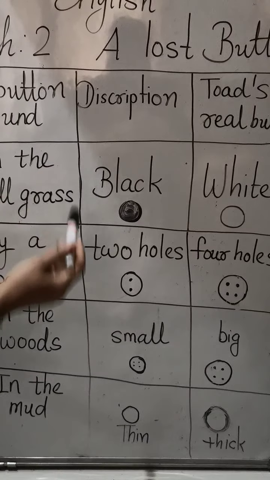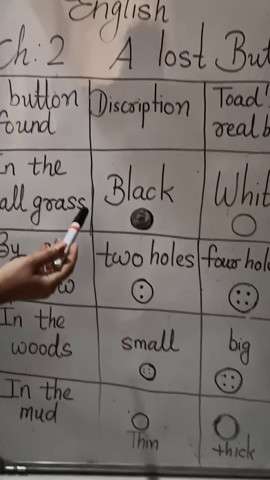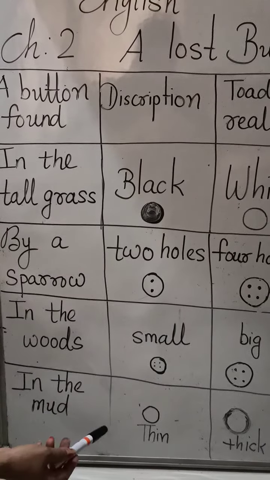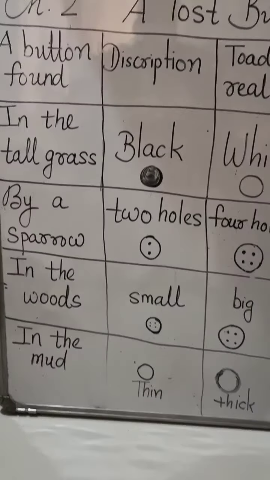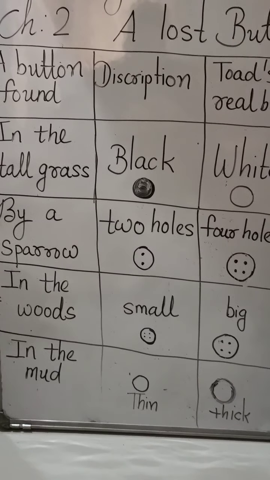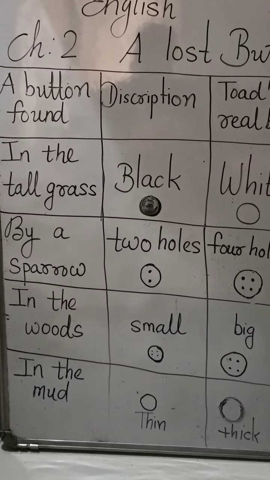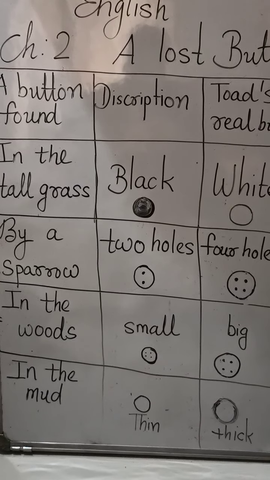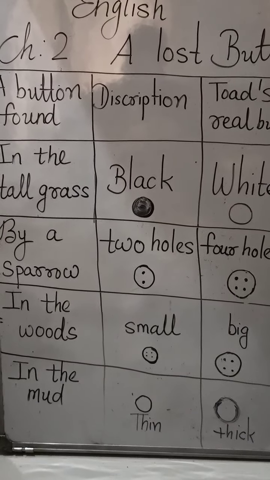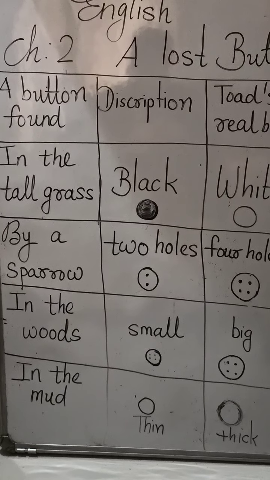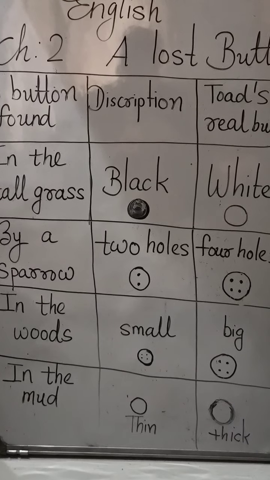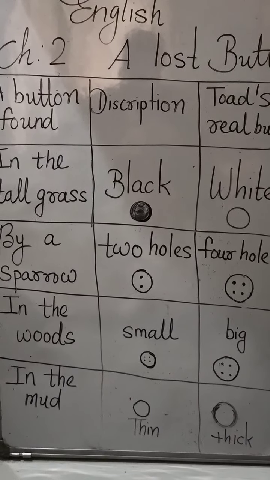Here you can see they found so many buttons. Black one, one which has two holes, one button is small, one button is thin, but actually they did not find the real button. The two friends looked some more. Then Toad became angry. He jumped up and down and shouted, "The whole world is covered with buttons, but not one of them is mine." Actually, he wants to tell that they have found so many buttons, but not the real one. That's why Toad felt so sad.